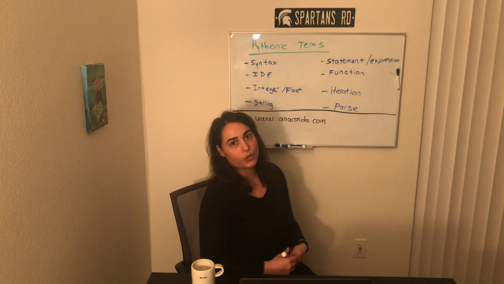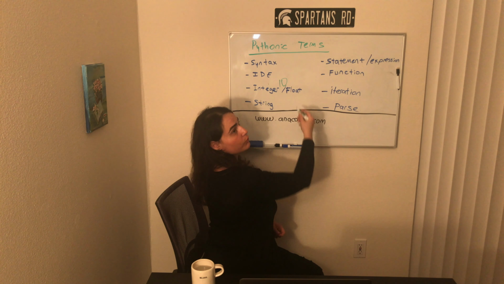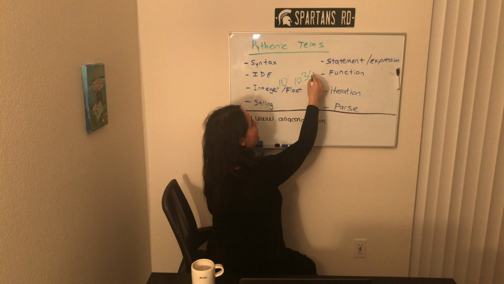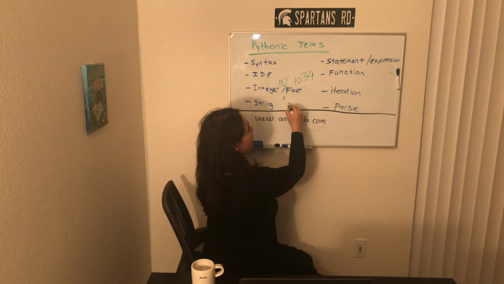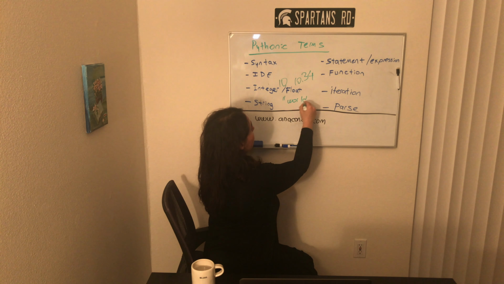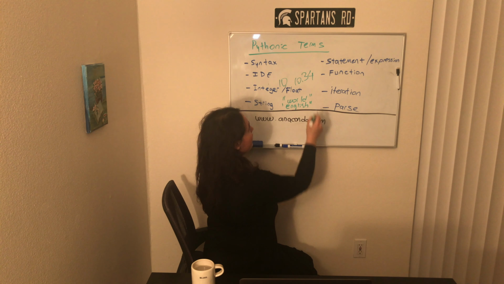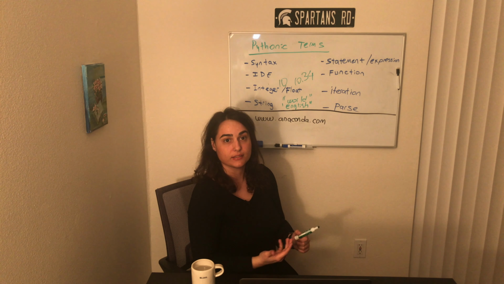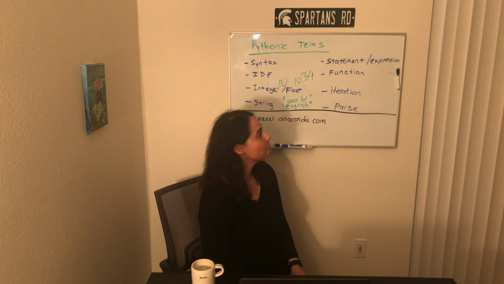So integer and float. Integer is a whole number, for example 10, whereas a float is a number with a decimal point, for example 10.34. What is a string? String is a set of characters, and we usually put them in double or single quotes. For example, world or English. What are statements? Statements usually do something such as print. What about expressions? Expressions usually return a value.